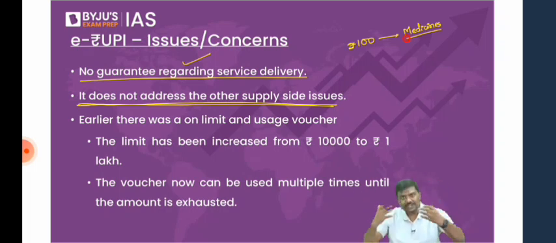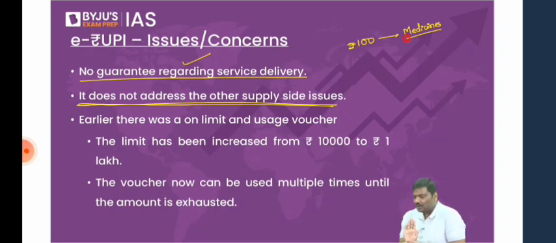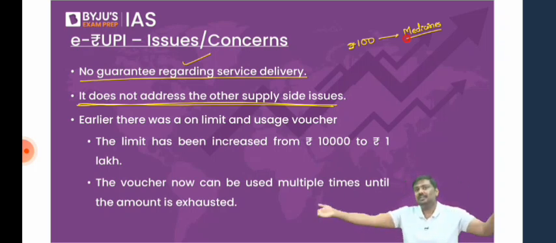Even if there is a medical shop, does it ensure that the medicine that you want is available in the medical shop? Let me know. If you say yes, tell me the argument in favor of that. Because the answer is no, by the way. You have received 100 rupee worth of QR code. You're supposed to use it to purchase medicines. But in the village, imagine there's no medical shop. You'll have to go to another village. Don't you think that's a problem all over again?